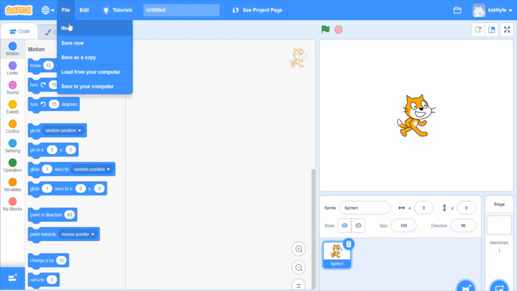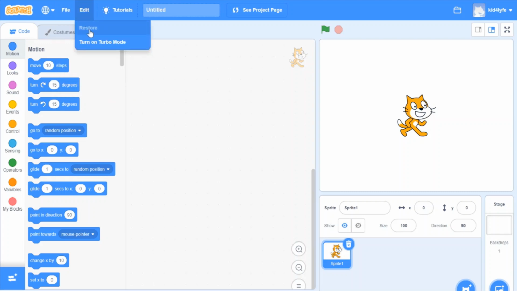When you click File, you can either create a new project, save this project right now, save this project as a copy, load a project from your computer, save this project to your computer. In Edit, you can restore some things you have lost. Like let's say you accidentally deleted a bit of code and want it back, you can click Restore. And we also have Turbo mode, which makes the project go incredibly fast.